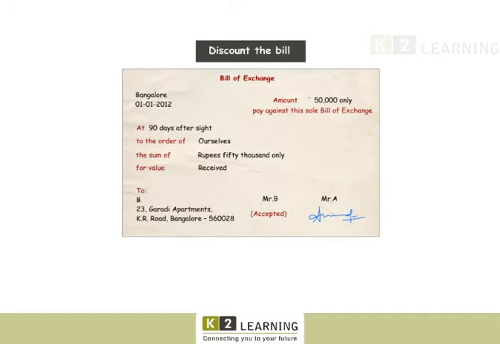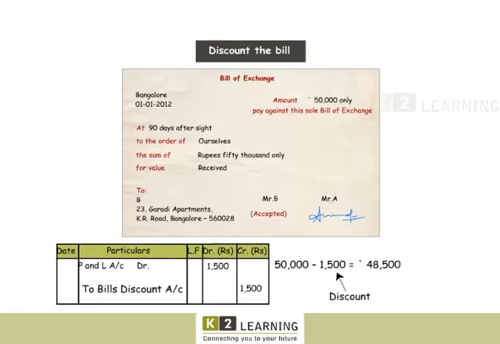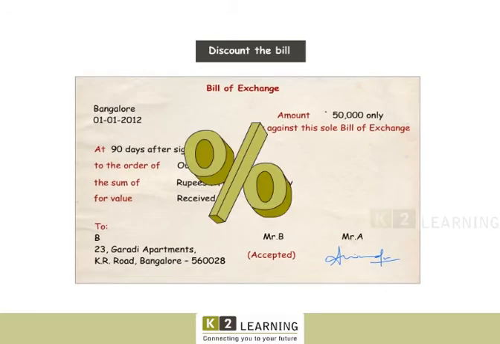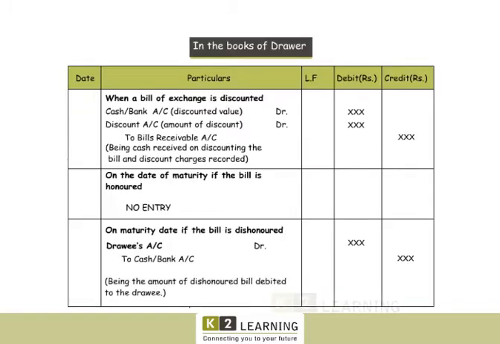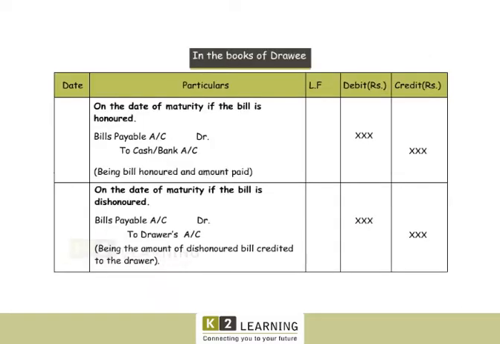Such a discount is an expense and is to be debited to the profit and loss account. The discount is usually calculated at a certain rate per annum on the amount of the bill. These are the entries in the books of the drawer. And these are the entries in the books of the drawee.